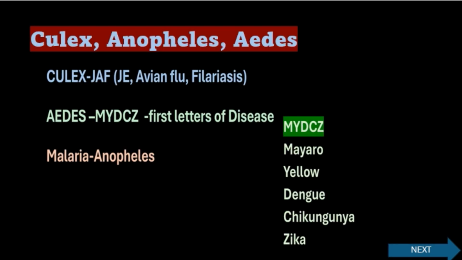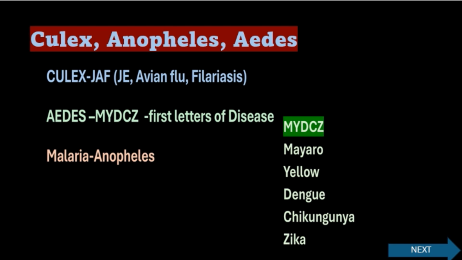Here you have to see the types of mosquitoes which transmit diseases: Culex, Anopheles, and Aedes mosquitoes. For Culex, you have to remember the short word JAF, that is Japanese encephalitis, avian flu, and filariasis. So, Japanese encephalitis, avian flu, and filariasis are caused by the Culex mosquito.